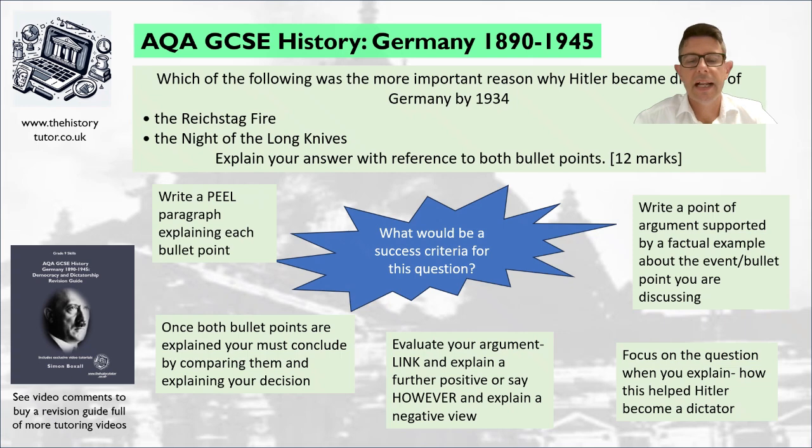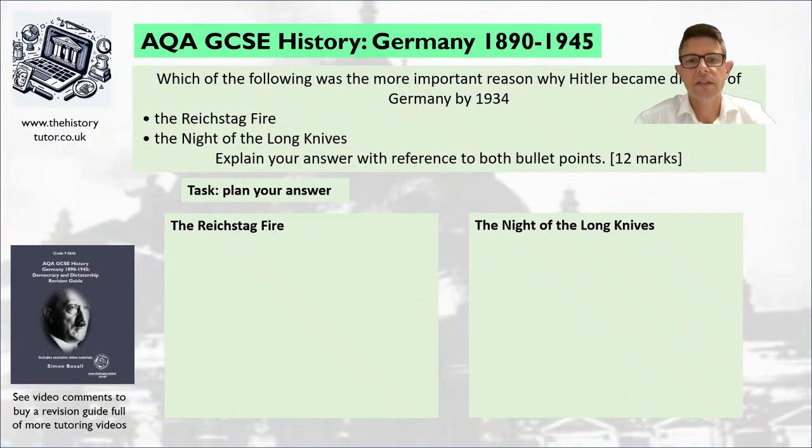So let's plan our answer now, shall we? Have a look through your notes on the Reichstag fire and the Night of the Long Knives. See if you can come up with some ways in which they helped Hitler become dictator and increased his power, and have some evidence and ideas to back it up. So look through your notes now and come up with a plan. Away you go.